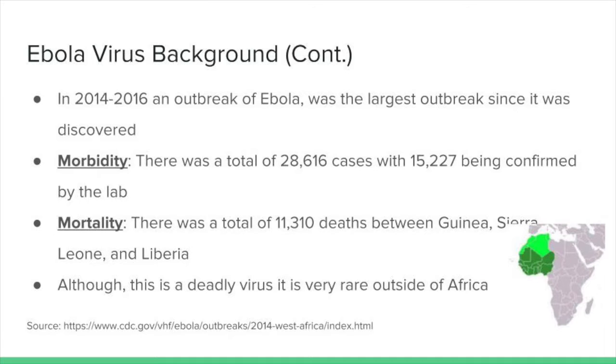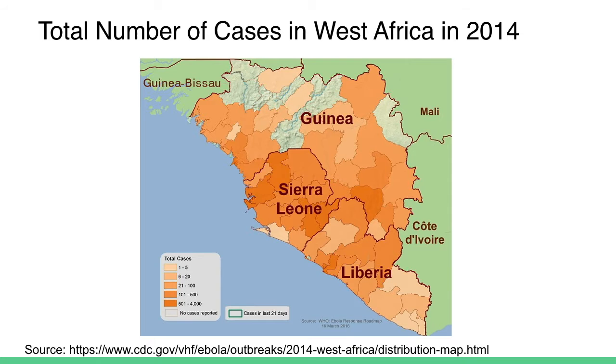In 2014, there was an outbreak of Ebola, which was the largest outbreak since it was first discovered. There was a total of 28,616 cases, with 15,227 being confirmed by the lab. There was a total of 11,310 deaths between Guinea, Sierra Leone, and Liberia. Although this is a deadly virus, it is very rare outside of Africa. Next slide, we're going to be talking about the total number of cases in West Africa in 2014.